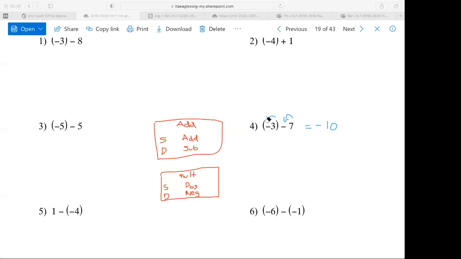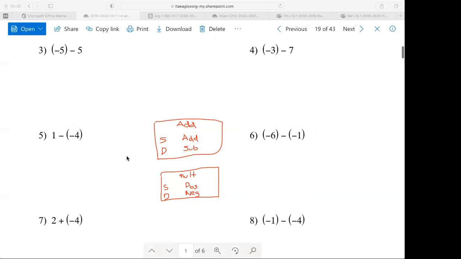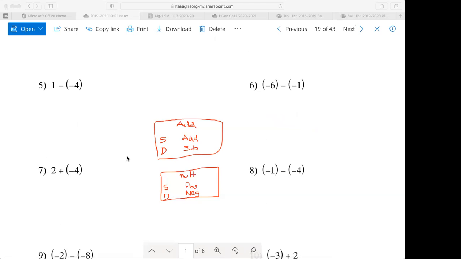Gavin, pick one. Number 8. Ooh, yeah, everything's negative there. Okay, so the one rule that we did not write down is if you ever have two negatives in between the two numbers. Notice I have -1 minus -4. I'm not talking about two negatives like the previous one, because those were next to the numbers. This is between the two numbers.